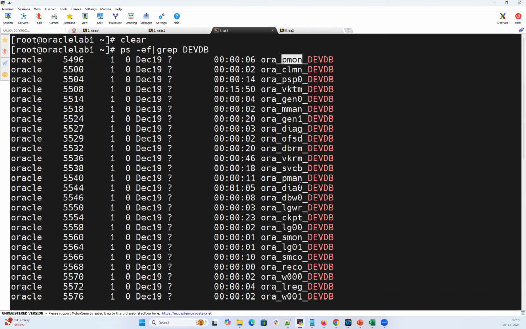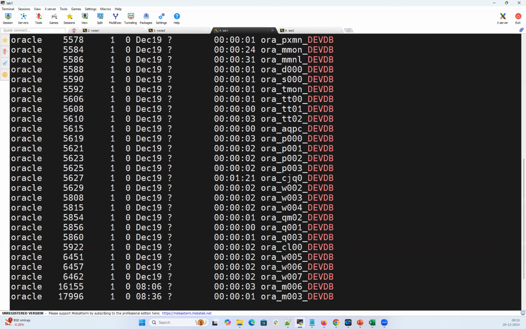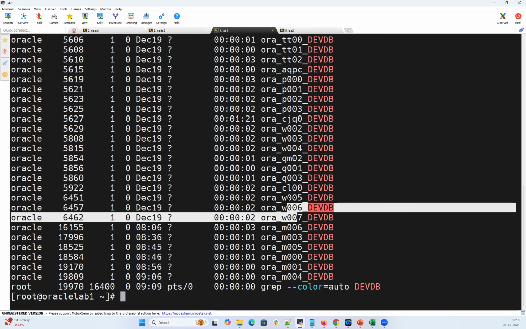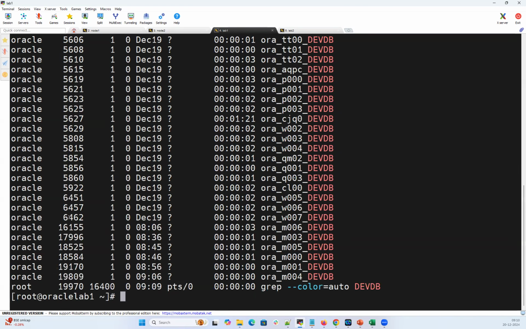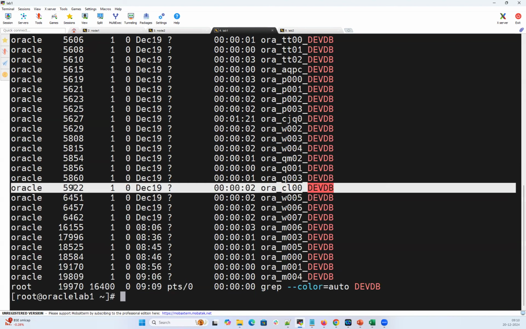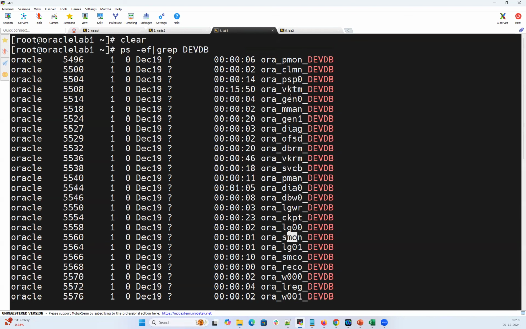Along with the mandatory background processes, we have other background processes like recoverer and archiver and your job queue process and your MMON, MMNL. So these are other non-mandatory background processes. If you kill any of these non-mandatory background processes, they will be automatically started. Your database instance will start these processes. But if you kill any of the mandatory background processes, what I just talked about here, the log writer, SMON, DB writer, PMON, your instance will go down.